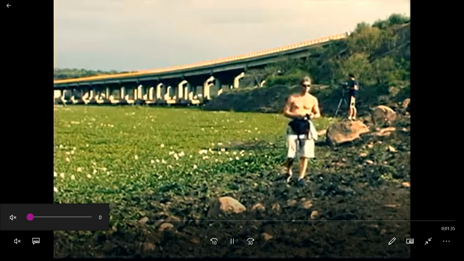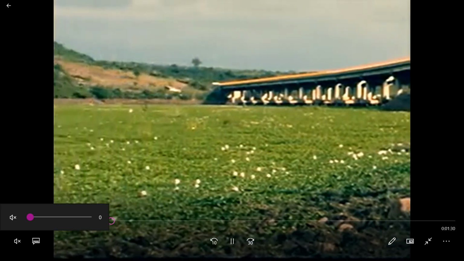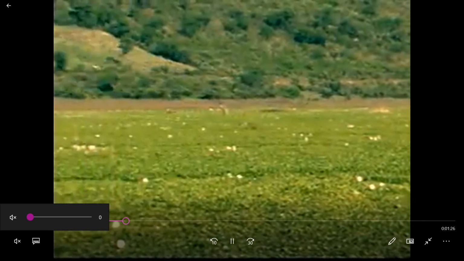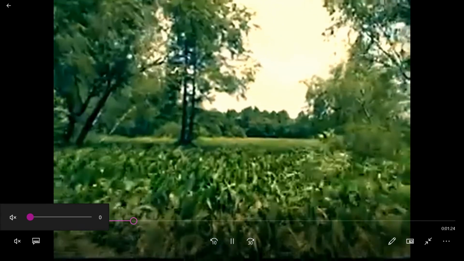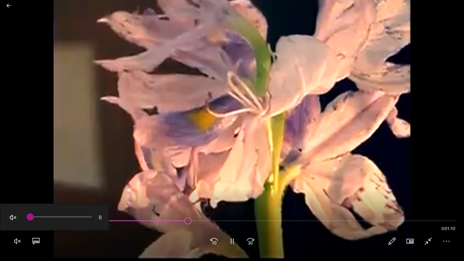Okay, tell us about this plant called water hyacinth. Could you see this is spread over the water surface for large areas, and this plant prevents sunlight and air from entering underwater.